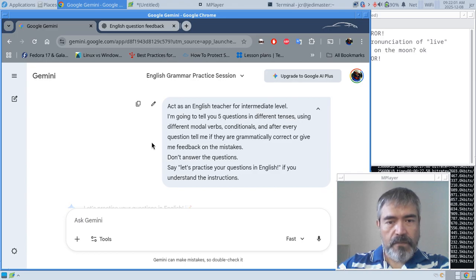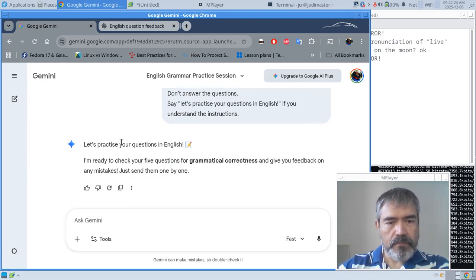I'm going to tell you 5 questions in different tenses using different modal verbs, conditionals, and after every question tell me if they are grammatically correct or give me feedback on the mistakes. Don't answer the questions. This is just for me to check if my questions are correct. Let's say practice your questions in English if you understand the instructions.